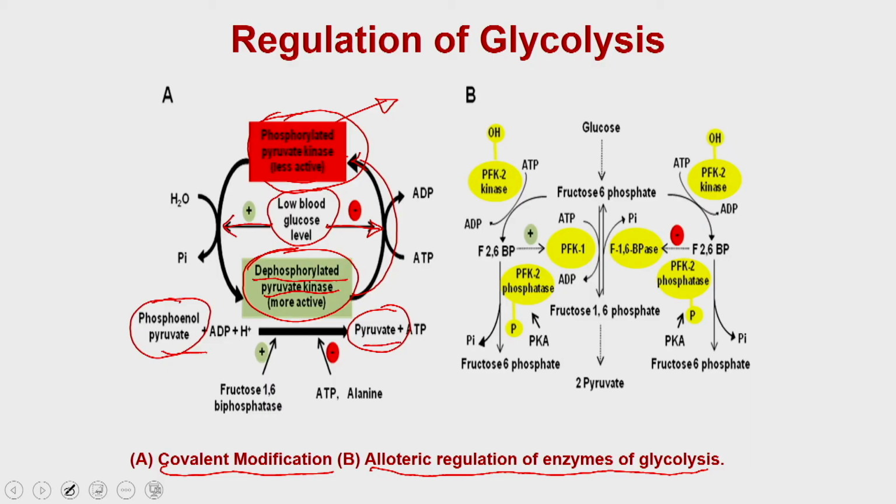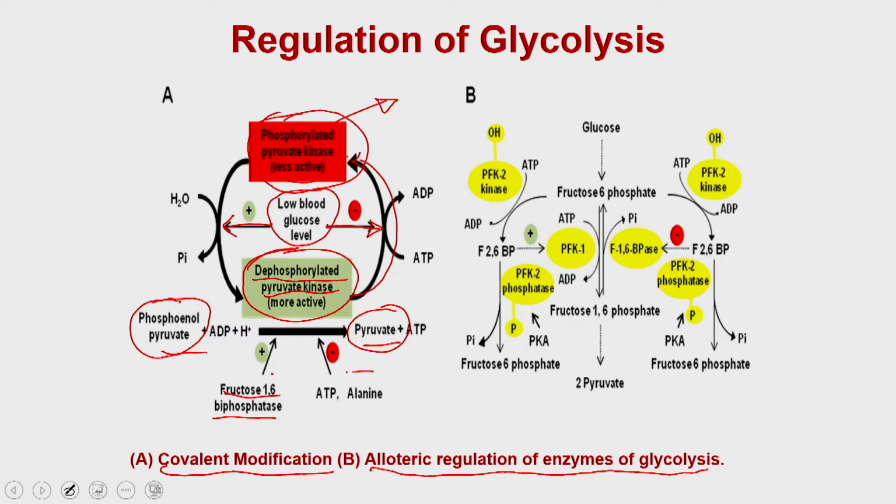Apart from this regulation, which is a covalent modification, there is fructose 1,6 bisphosphate. If you remember, in the initial 1 to 4 reactions, fructose is phosphorylated by another round, and that generated fructose 1,6 bisphosphate, which positively regulates the conversion of phosphoenol pyruvate to pyruvate.